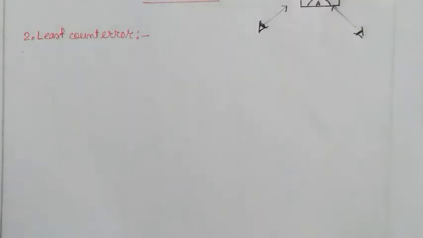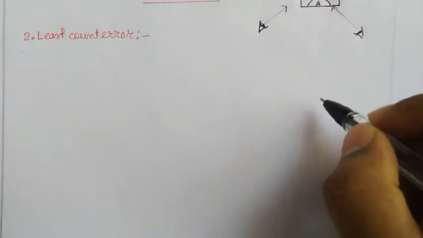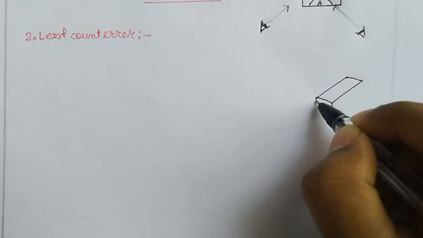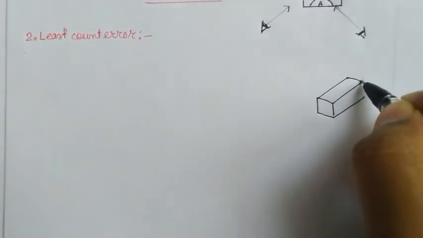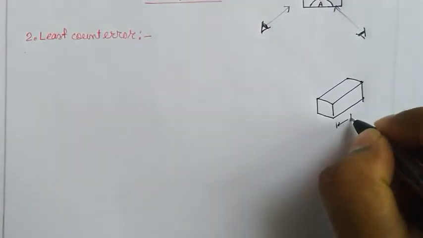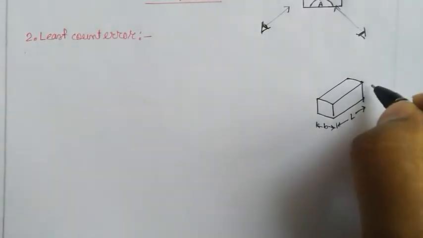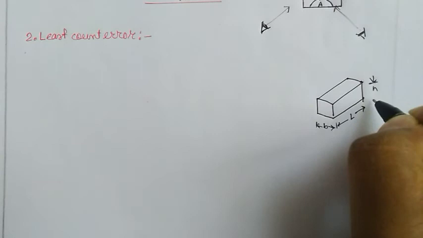Let's take the example of a small cuboid whose dimensions you are measuring. Let's assume this is the cuboid: this is the length, this is the breadth, and this is the height.